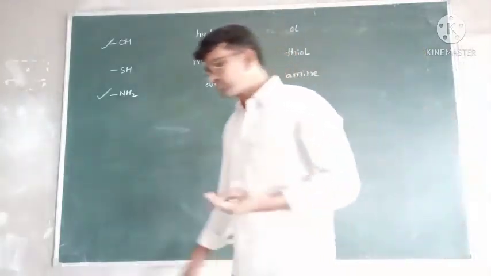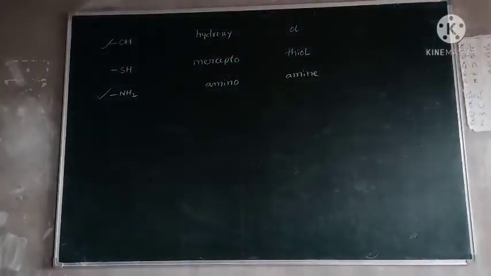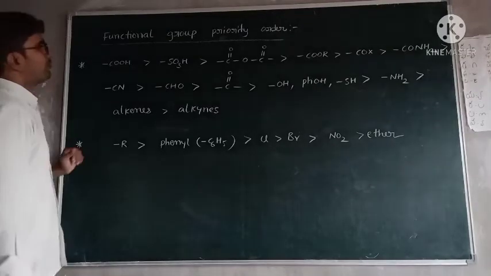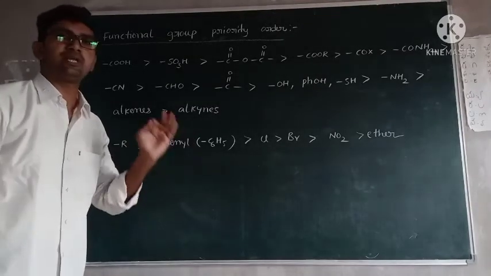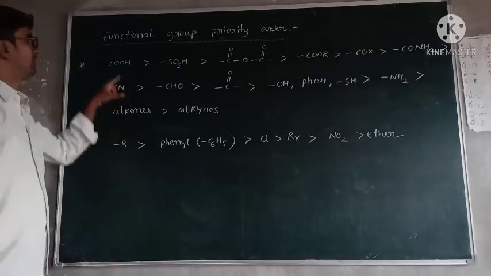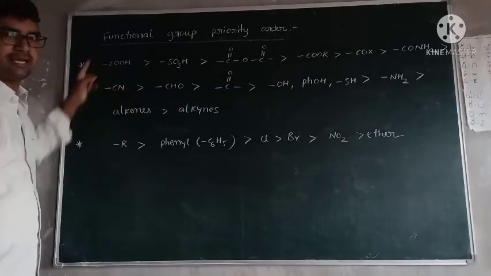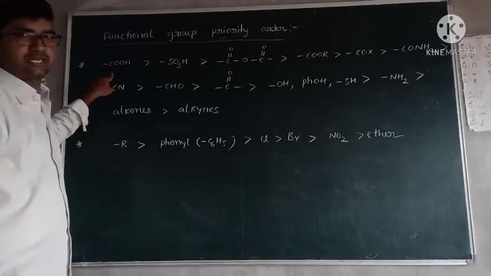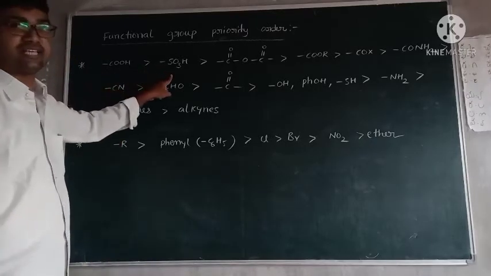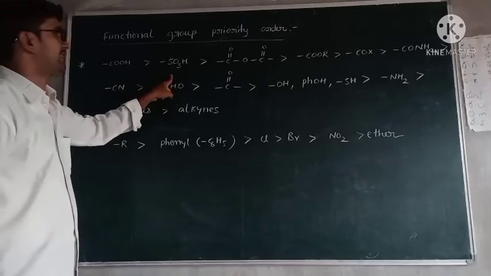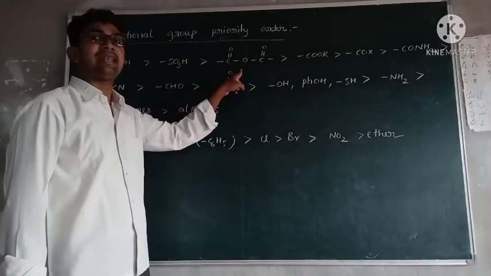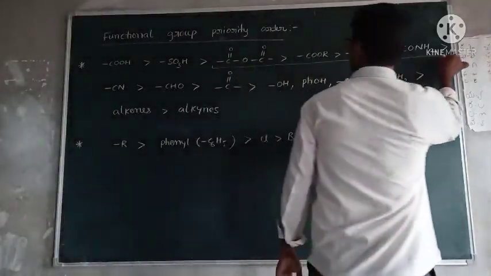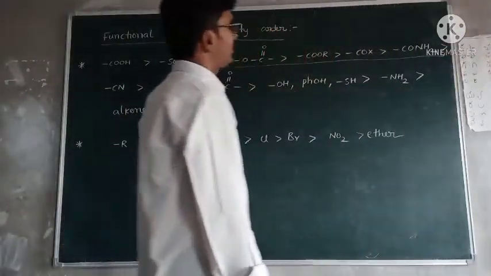Now, the functional group priority order. Which functional group is the main functional group? Carboxylic acid, COOH. Next, SO3H, sulfonic acid. Next, anhydride.